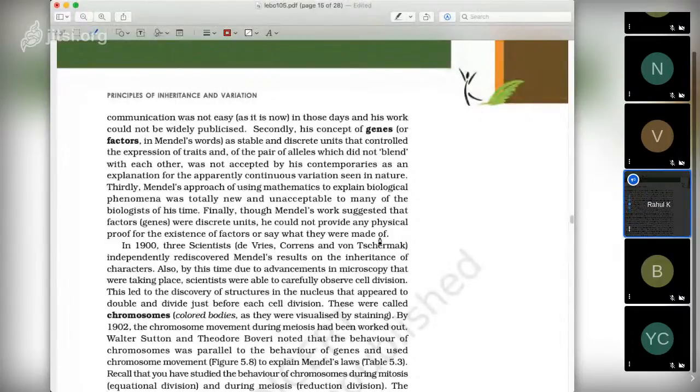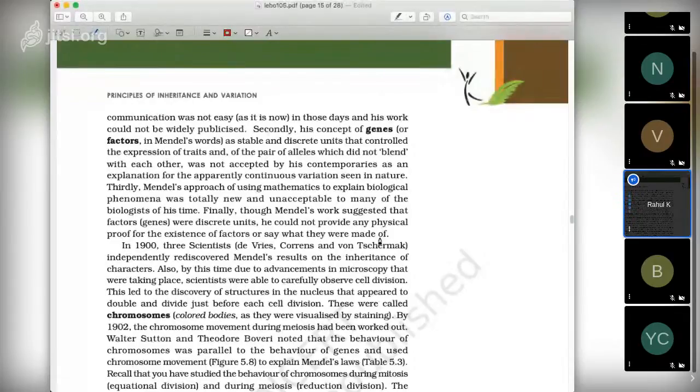Okay, the physical proof should be there that yes, this is the physical factor, genes. Today we know that genes are present in the form of DNA, which is the physical form of a gene. But at that time he was not able to show this.